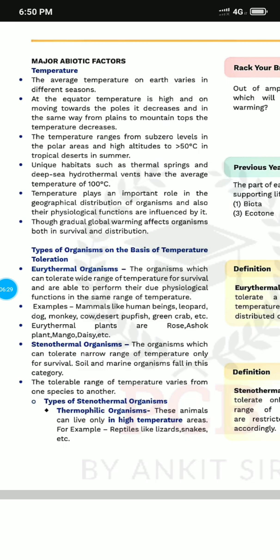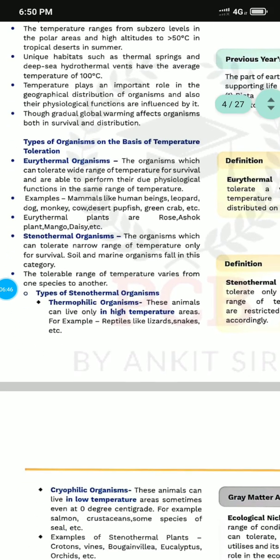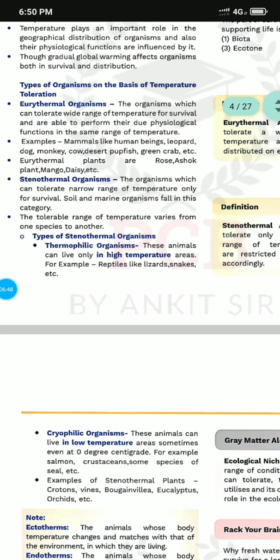Stenothermal organisms are those which tolerate only a small, narrow range of temperature. Soil and marine organisms fall in this category. So some stenothermal organisms जो कि बहुत ही less amount of temperature adapt कर पाते हैं. Like thermophilic organisms, they can live only in a high range of temperature, like reptiles, lizards, snakes.